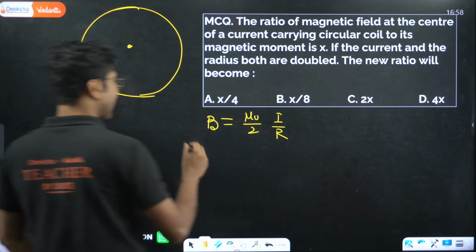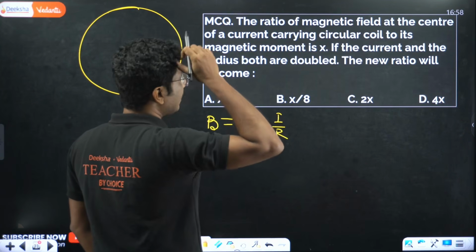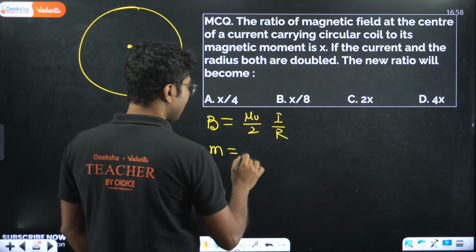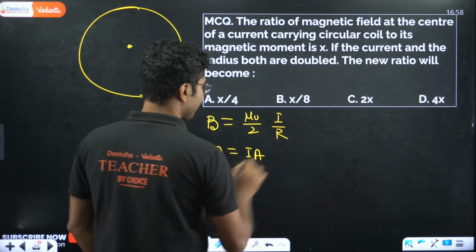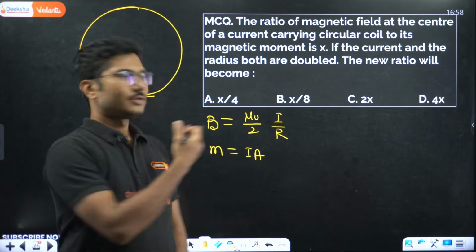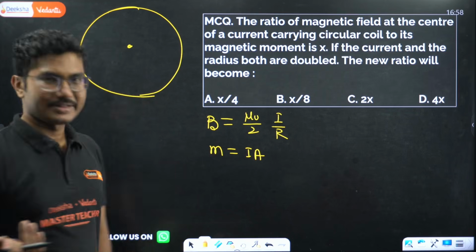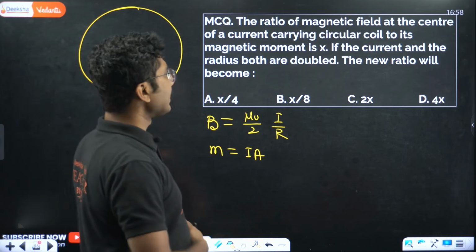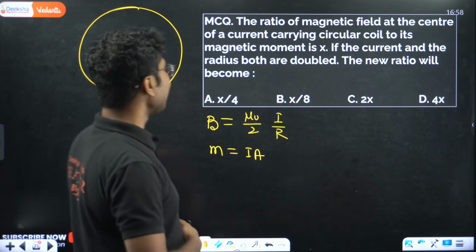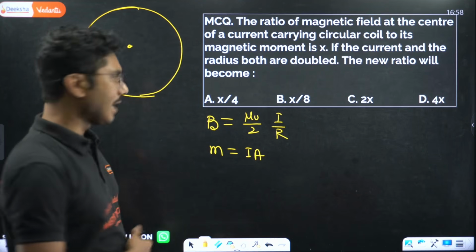What is the magnetic moment? For one single circular coil, magnetic moment is given by IA, N is 1. Now they are saying that this ratio is X. If the current and the radius both are doubled, then what will happen? Let's see.